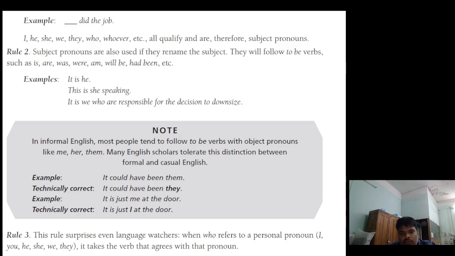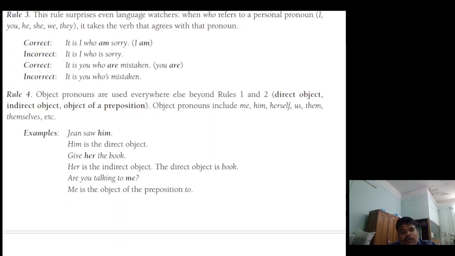Subject pronouns are also used if they rename the subject. What about object pronouns? Object pronouns are used everywhere else beyond rule 1 and 2: direct object, indirect object, object of a preposition.